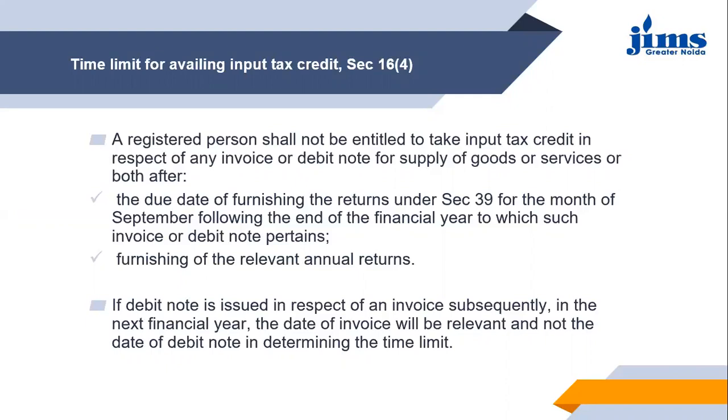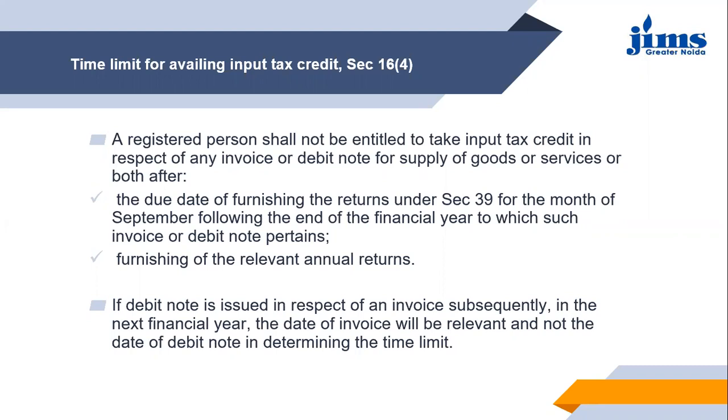Date of invoice means the invoice which has been generated for the original supply; that will be considered as the date for the debit note also. So the date on which this debit note has been issued will be ignored, and the date of invoice will be considered as the relevant date, and accordingly the time limit will be decided.